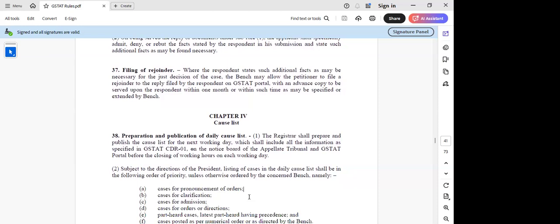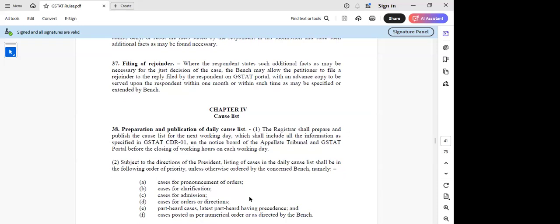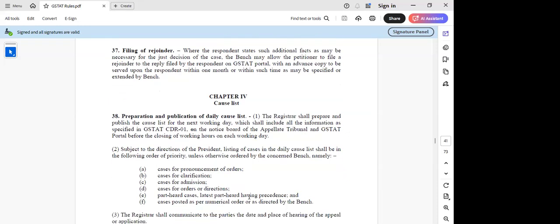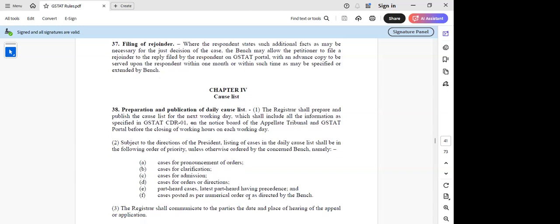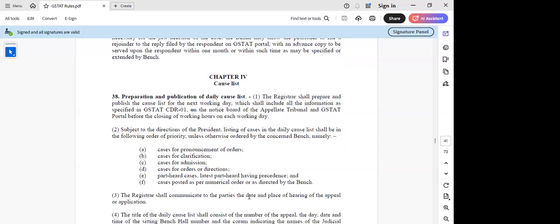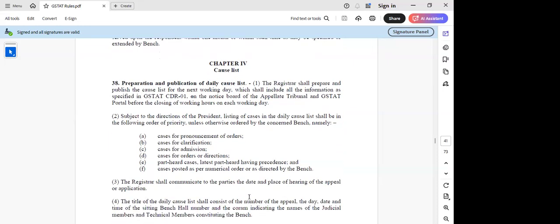So I think this is the sequence they are going to follow when they prepare the cause list, whether it is pronouncement of order or clarification or admission or rectification of defects or part-heard cases or numerical order, whatever it is. There is a sequence which has been given for preparing the cause list, and that cause list will be communicated to all the parties with the date and place of hearing of the appeal.